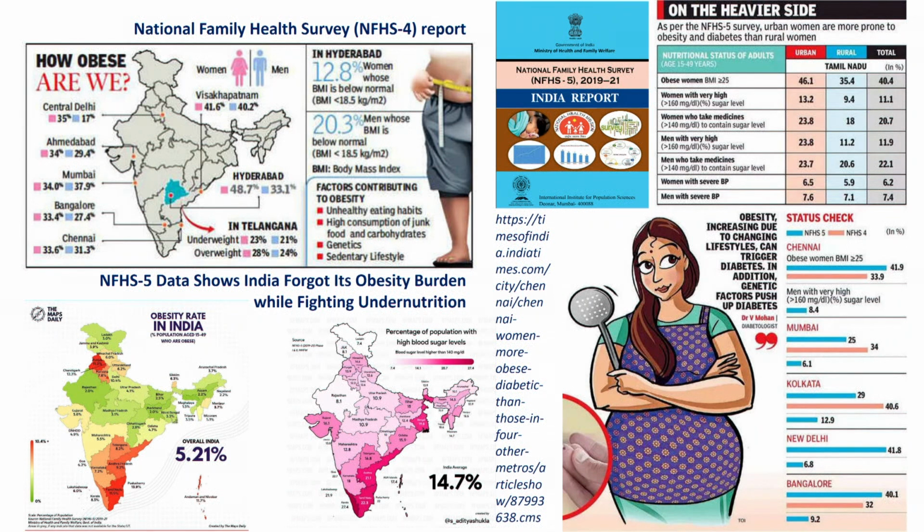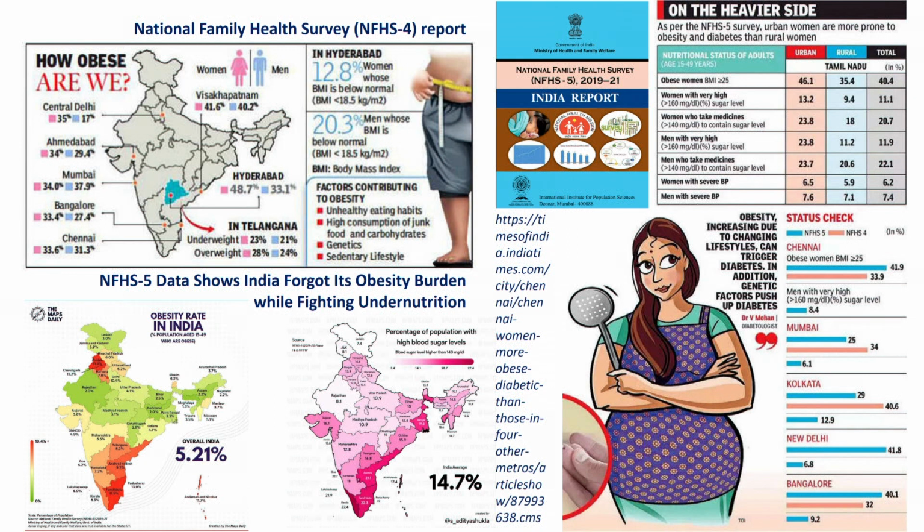If you can see the small figures, 40% of urban men and women in Tamil Nadu, to be more accurate, in Madras, are obese. 40% above 25 BMI in Madras. Okay, fine. Then only 11% of them are diabetics. That means is diabetes not related to obesity? This is between 15 to 49 years age group. So there is a lot of discordance between these numbers.